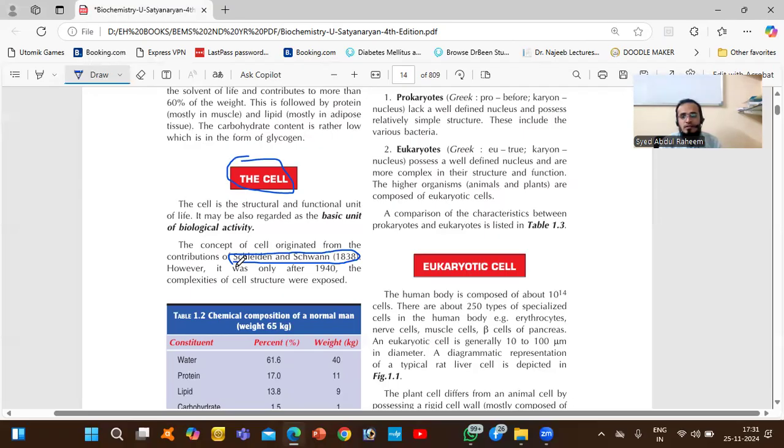In 1940, all the complexities of the cell were exposed. So in 1838, Schleiden and Schwann gave that concept, and in 1940, all the concepts of the cell, whatever the cell includes, we're going to study. Everything was discovered after 1940.